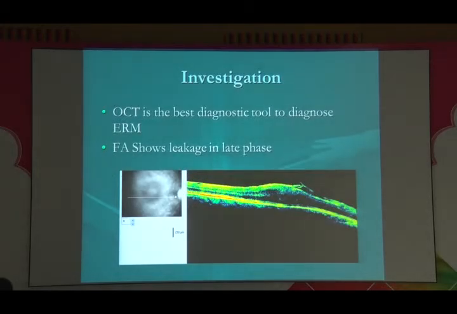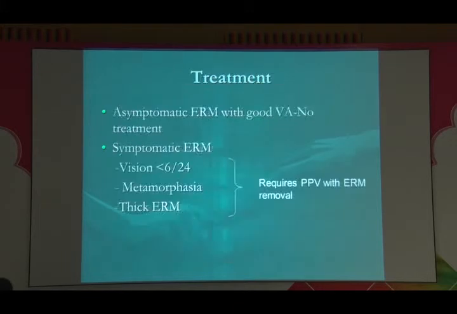The most common investigation we do in epiretinal membrane is an OCT. On OCT, there will be a loss of foveal contour, and you can see a well-defined membrane on optical coherence tomography. FA will show leakage in late phase. Asymptomatic ERM, where you are diagnosing it but the patient does not complain of any metamorphopsia or decreased vision, these patients need not be taken up for surgery or advised for surgery.